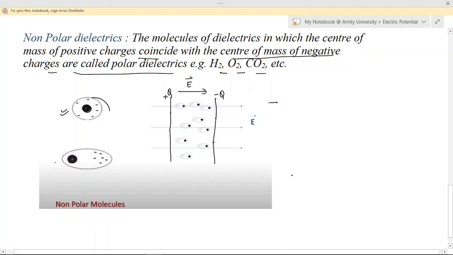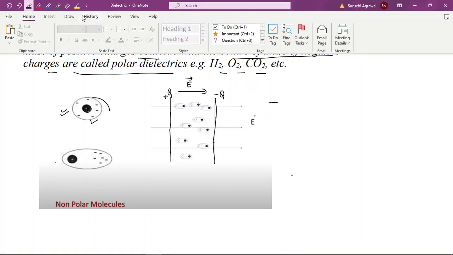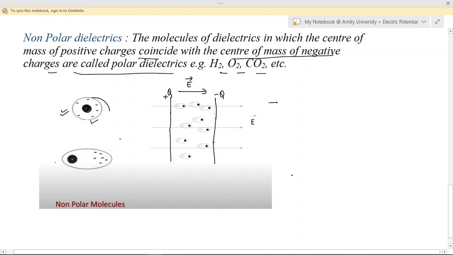Now, when we introduce these molecules of non-polar dielectric, because of this applied field, the centers of the positive and the negative charges get displaced, somewhat like this.